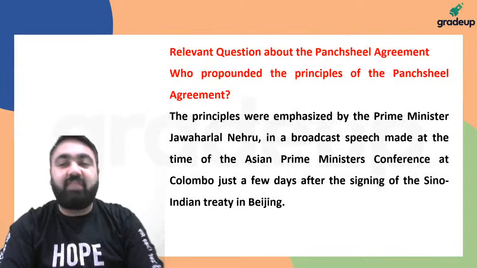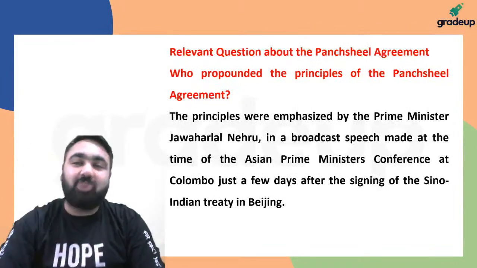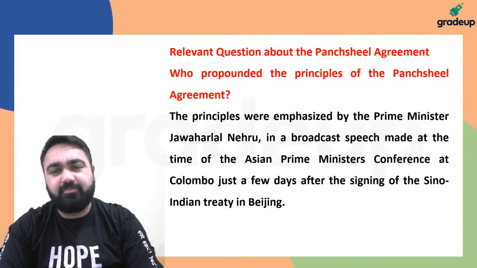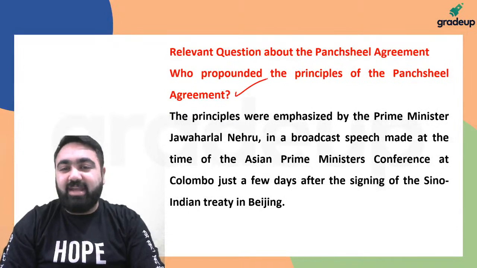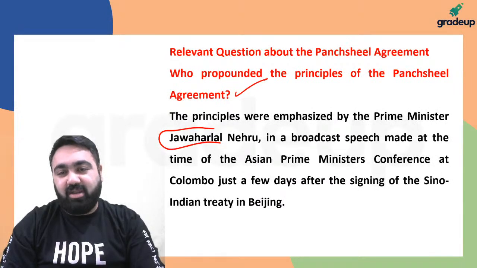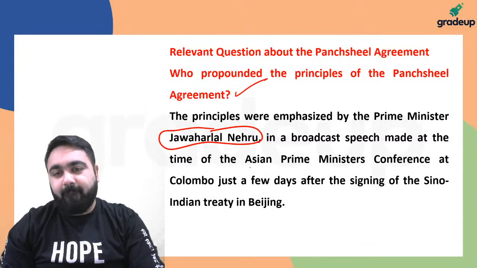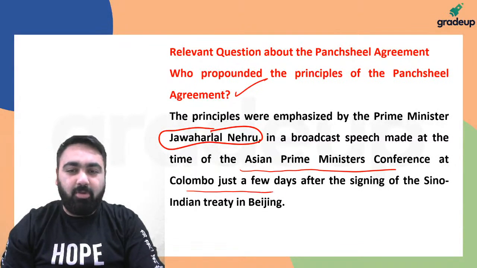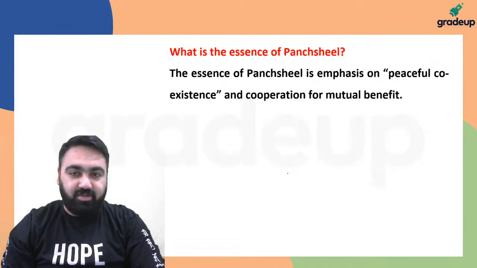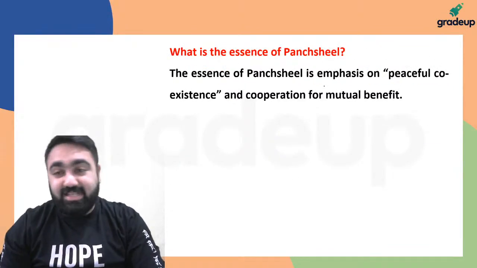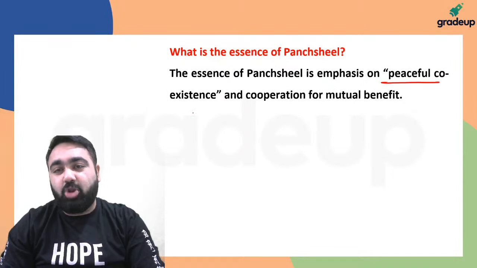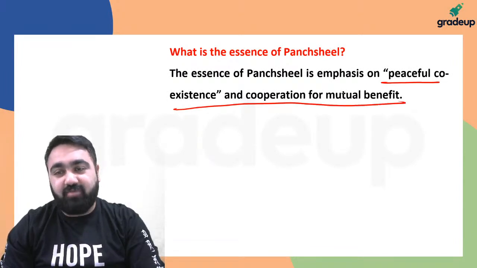Now, what are the relevant facts about Panchsheel agreement? First, who were the people who signed it? As I said, Jawaharlal Nehru from India's side, and there was a Chinese premier who signed it, that is Zhou Enlai. Announcement was made when Asian Prime Minister Conference was going on in Colombo. The essence of Panchsheel agreement is peaceful coexistence and cooperation for mutual benefit.